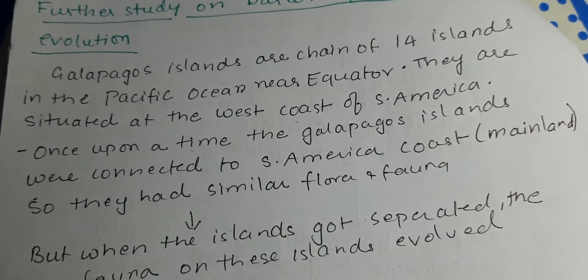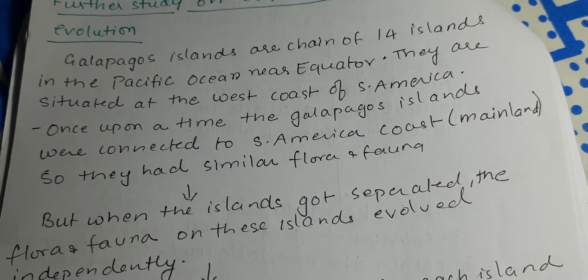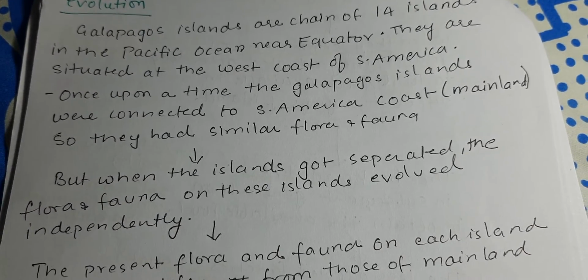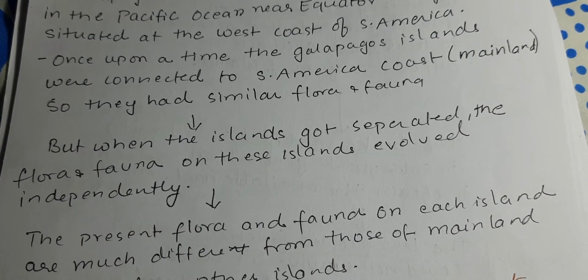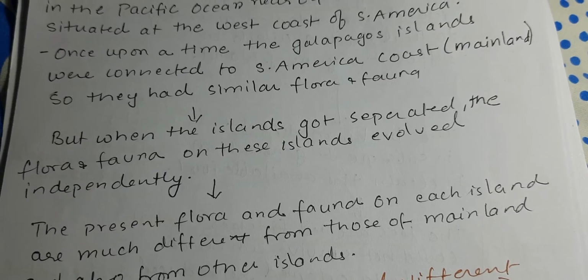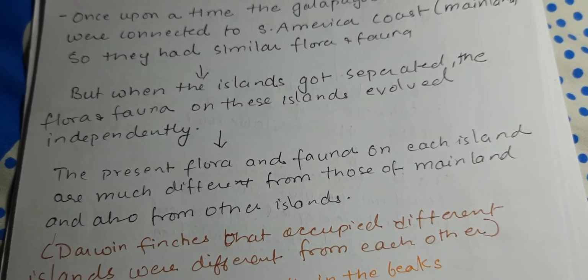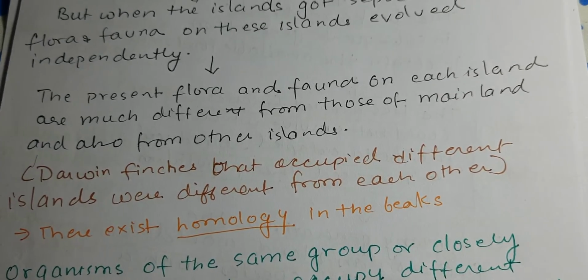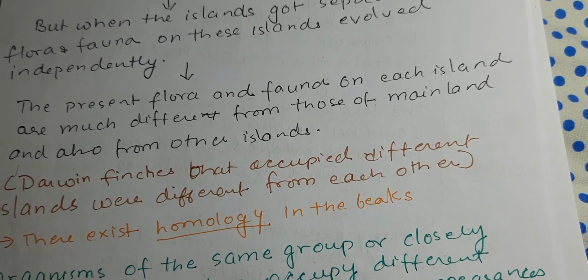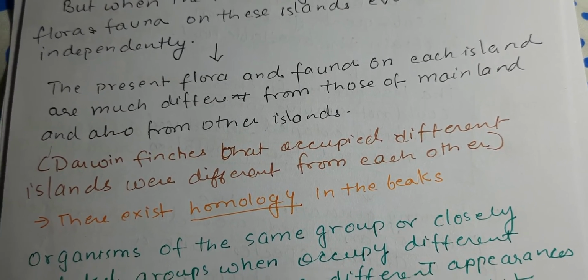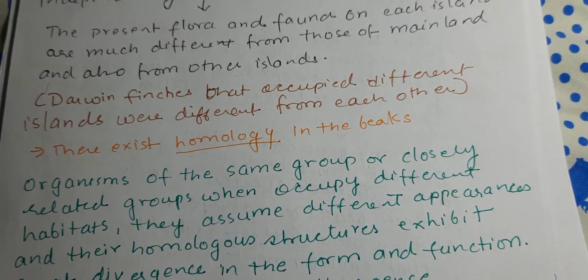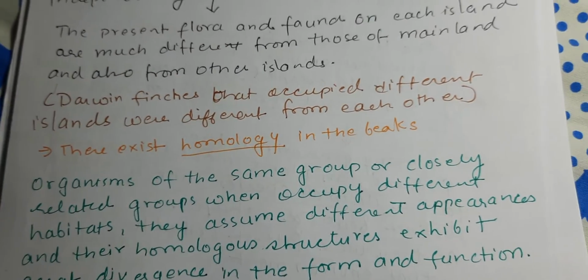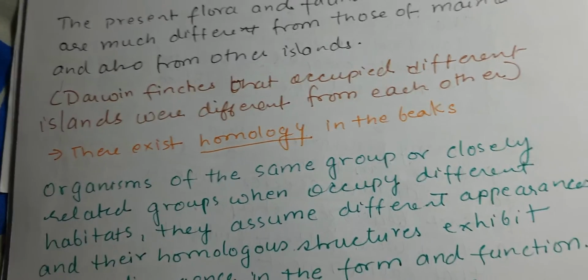The Galapagos Islands are a chain of 14 islands in the Pacific Ocean near the equator. They are situated off the west coast of South America. Once upon a time, the Galapagos Islands were connected to the South American coast, so they had similar flora and fauna. But when the islands got separated, the flora and fauna on the islands evolved independently. The present flora and fauna on each island are much different from those of the mainland and also from the other lands. Darwin's finches that occupy different islands were different from each other. There exists homology in the beak because the origin is the same, but the beaks are adapted to different functions.